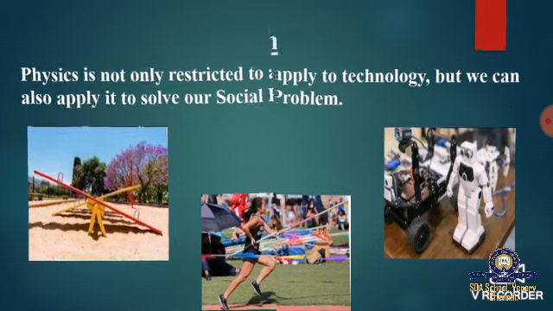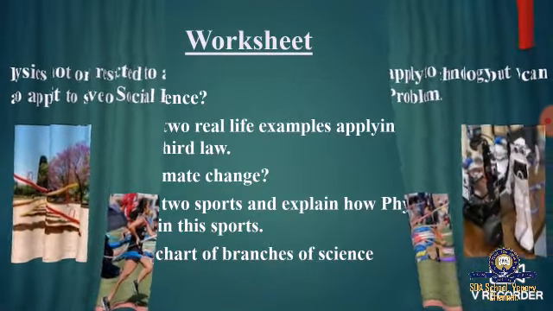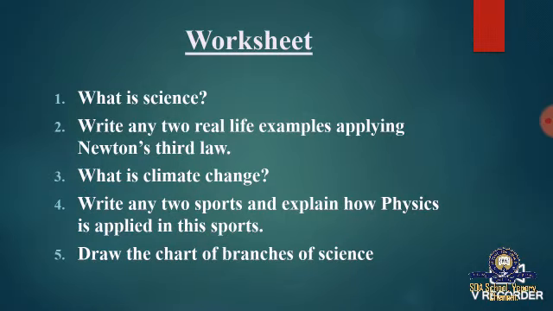So, now here is your worksheet. Here are some questions that you need to find the answers for. First question is, what is science? You need to write generally about science and the definition of science. Second question is, write any two real life examples applying Newton's third law. Like I said, one example is the book lying on the table. Like this, you need to write any two real life examples of your own by applying Newton's third law.